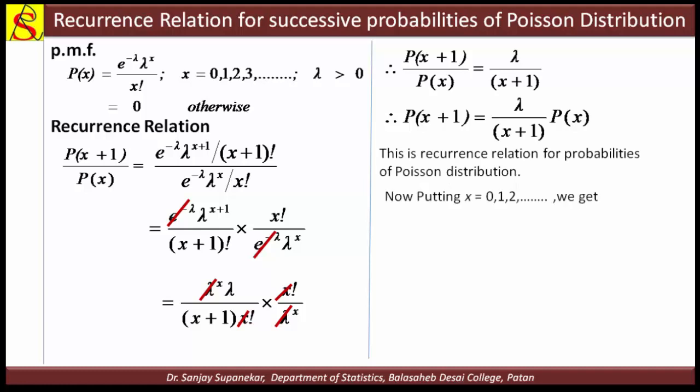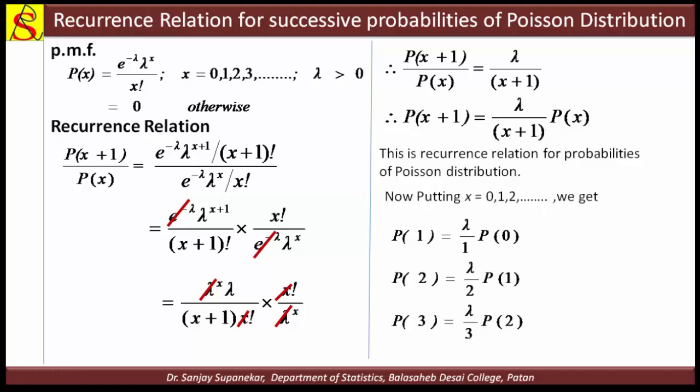Now we see here, if we put x equal to 0, 1, 2, 3, etc., we get it in this way. If we put x equal to 0, then we get p of 1. P of 1 is equal to lambda divided by x plus 1, which for x equal to 0 is just 1, into p0. So we calculate p1 by only multiplying lambda by p0. Similarly, for x equal to 1 we get p2, which is lambda divided by 2 into p1. And p3 is lambda divided by 3 into p2.